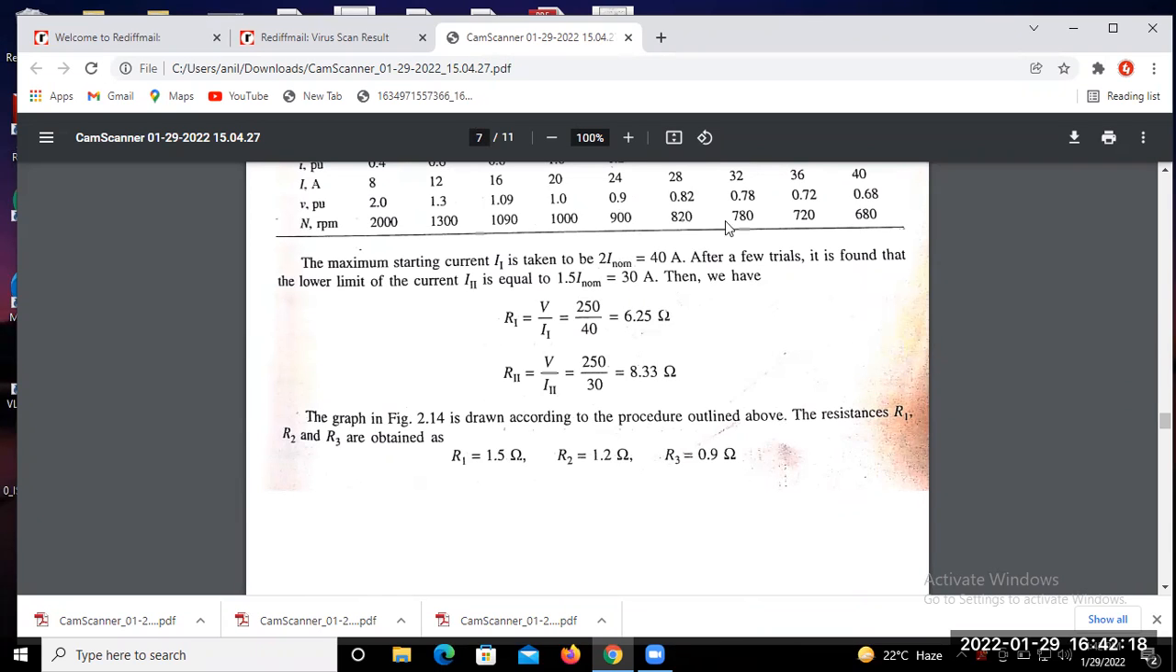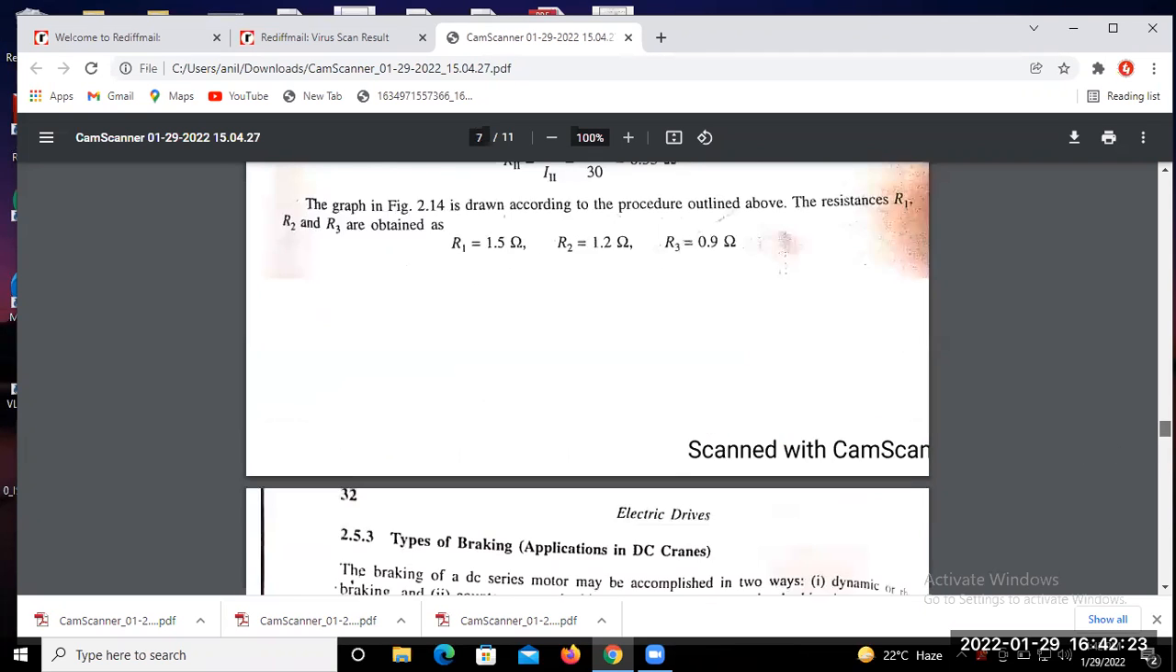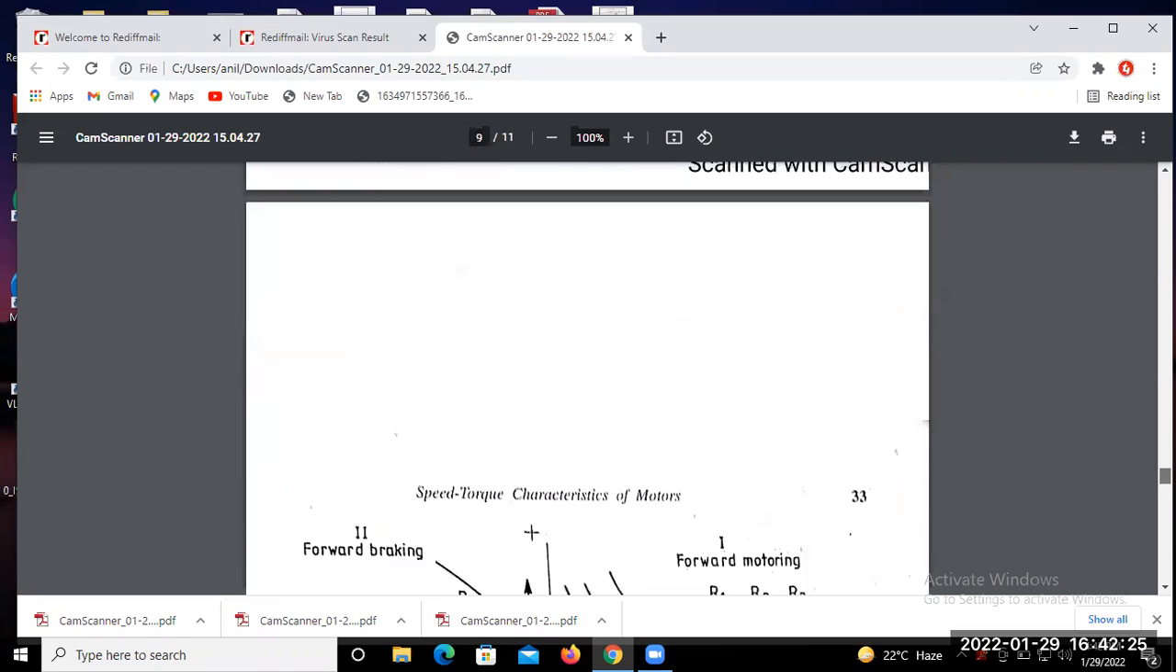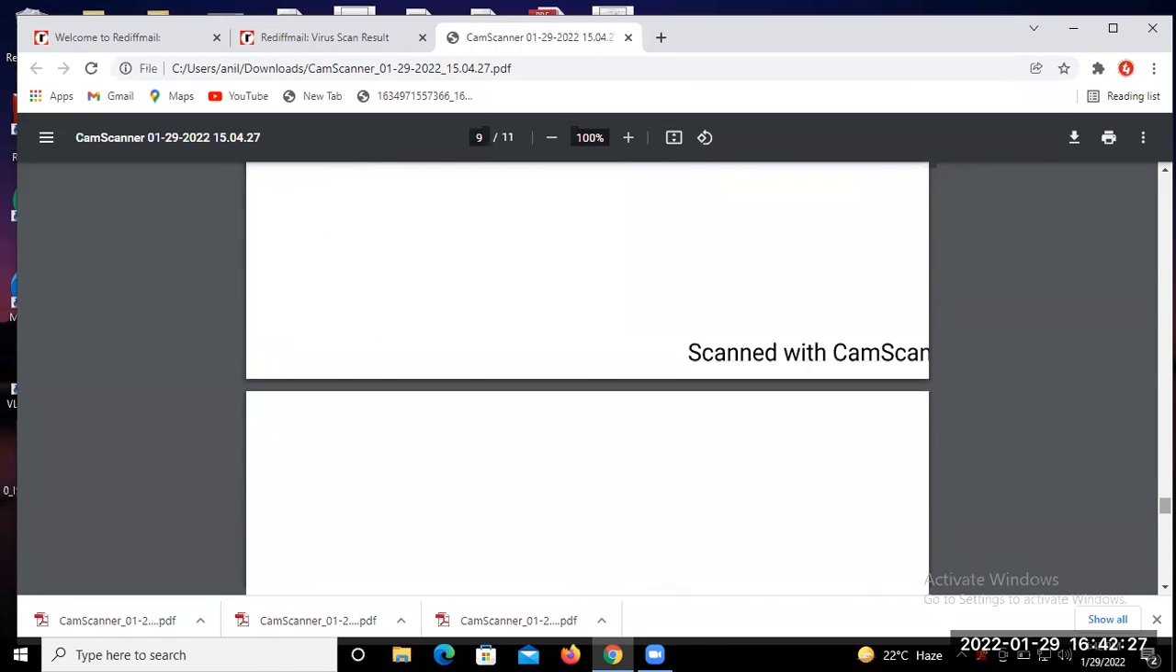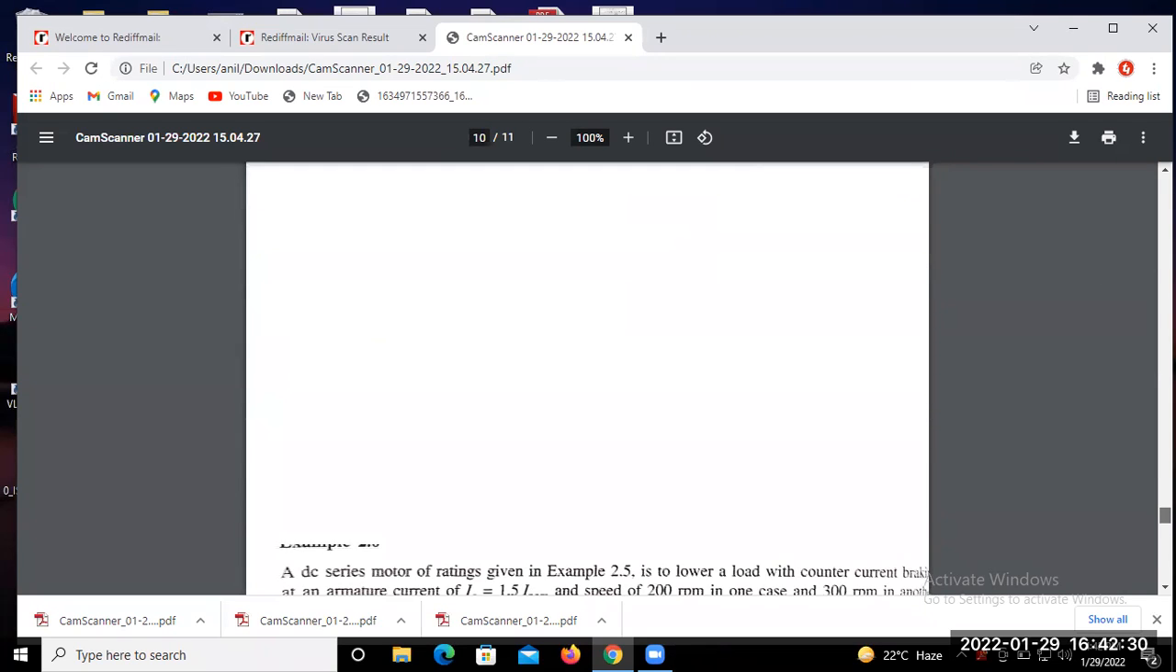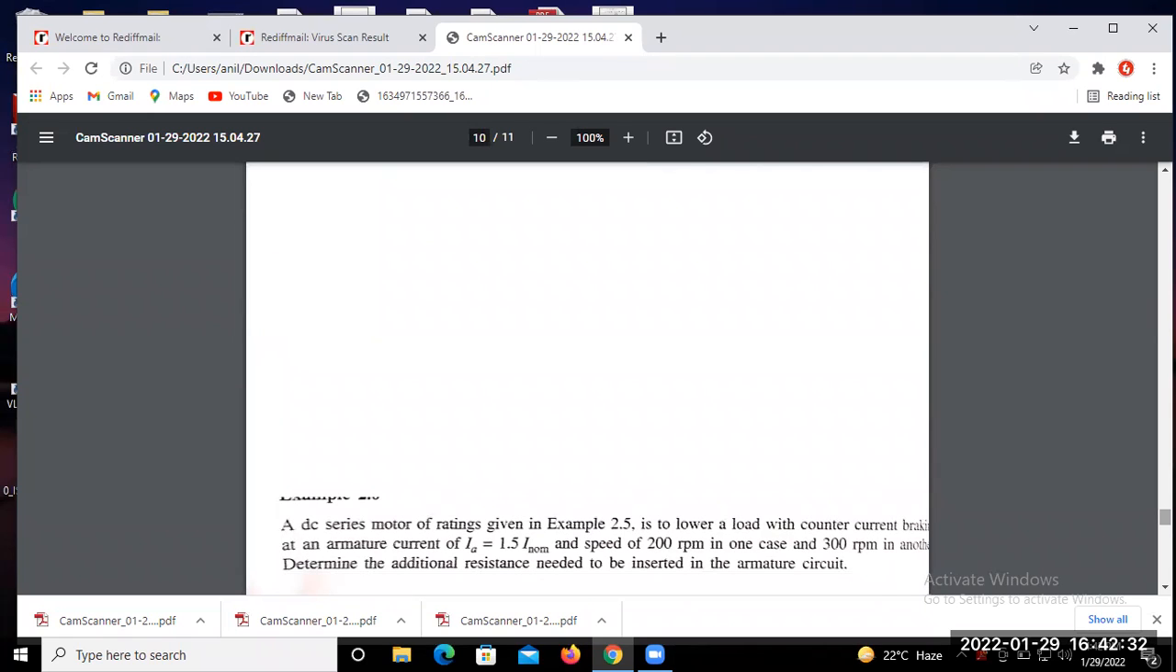Same data we use for the next problem, of the previous one. Just use the same data of the motor, that means the previous one.